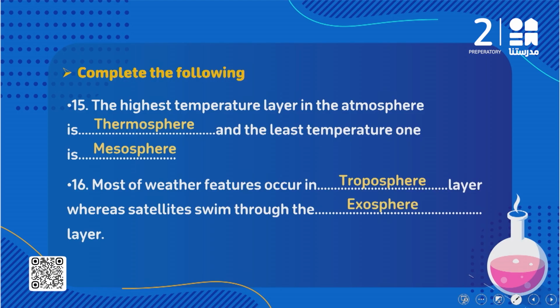So again, all the weather phenomena take place in the troposphere layer. We said that's because 75% of the total mass of the air is in the troposphere layer. So all the weather phenomena like rain, wind, thunder, all of them occur in what? They occur in the troposphere layer.